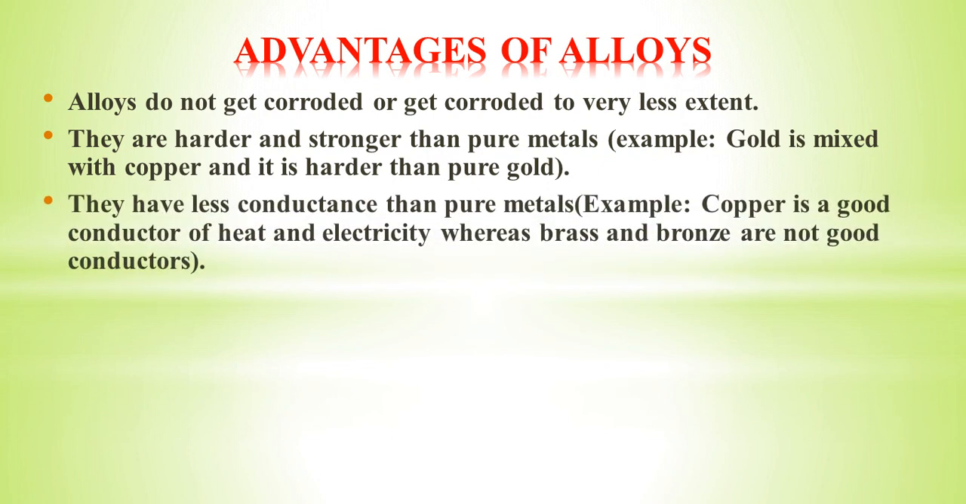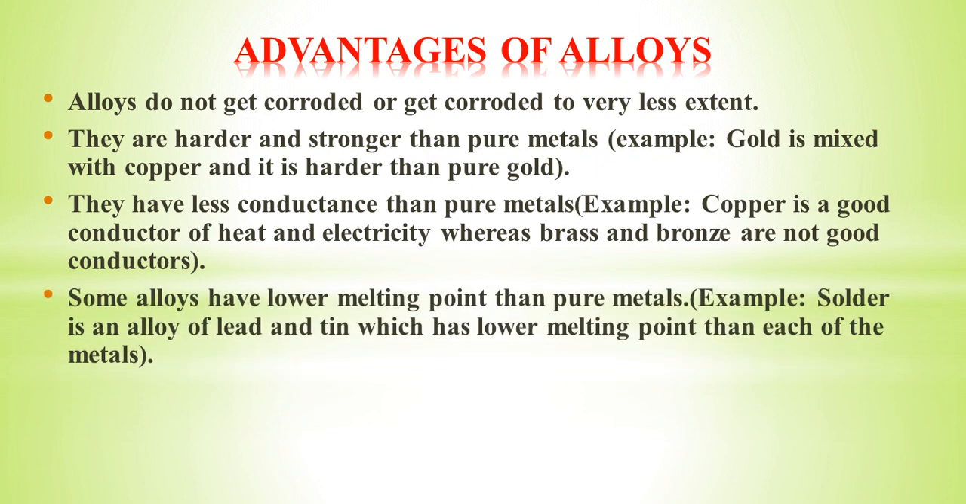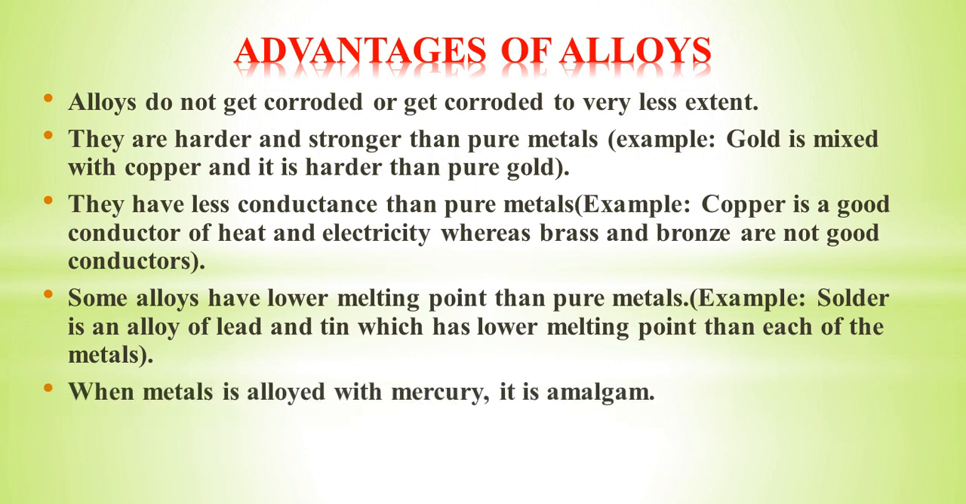Alloys have less conductance than pure metals. Pure metals conduct electricity, but compared with pure metals, alloys have less conductance of heat and electricity. Some alloys have a lower melting point than pure metals. When a metal is alloyed with mercury, it is called an amalgam. You are going to learn about amalgam in 10th standard.